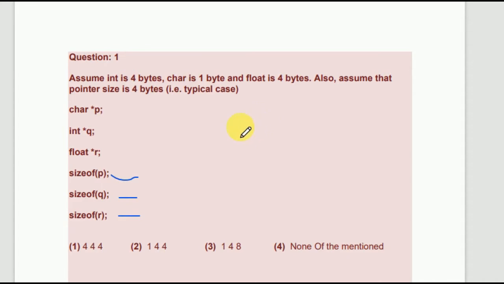So in this case, if you have a 64 bit operating system, then any pointer, whether you take char, float, anything, the pointer size would always be 4 byte.